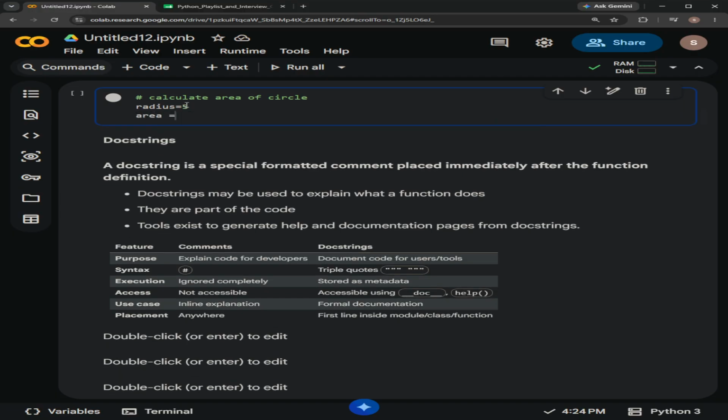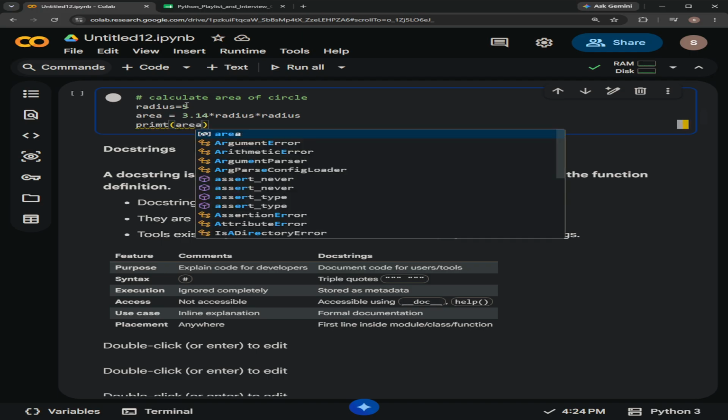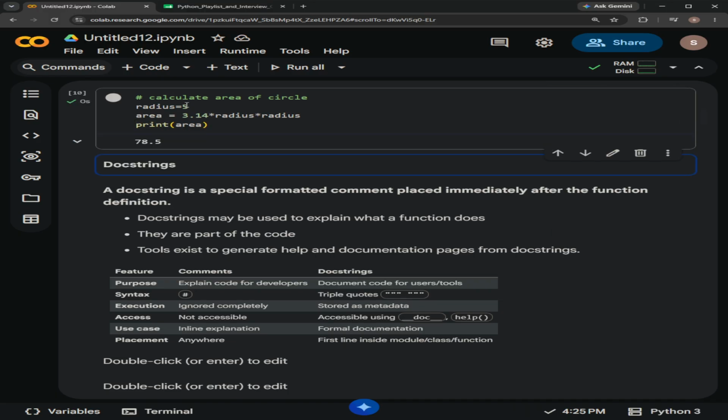Area is equal to 3.14 into radius into radius. See, I have used a comment here to understand what I am going to do with this radius and area, and what I am going to do in the next few lines. This is how we can use a comment for the understanding of humans.